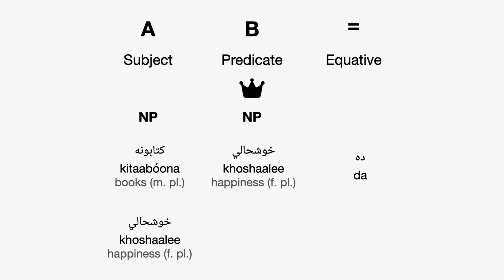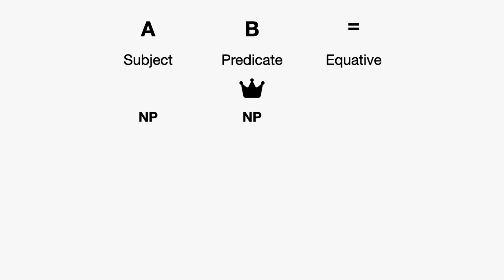If we said it the other way around, if we said khoshali kitabuna, then we have to say di. Khoshali kitabuna di. So that's actually kind of the opposite way as it works in English. So we say kitabuna khoshali da or khoshali kitabuna di. And the equative is always going to agree with the second thing, the predicate. Just one more example. If I want to say that love, mina, is a good thing, khashe, then I could say mina khashe de.